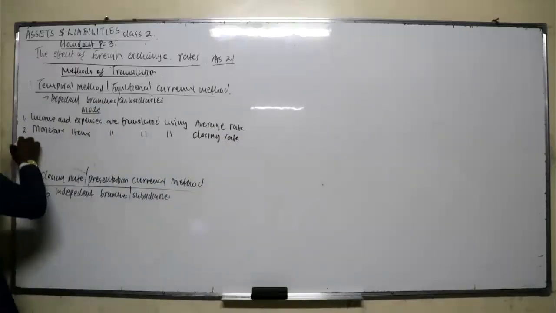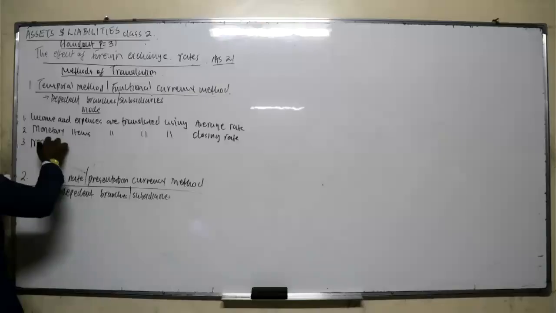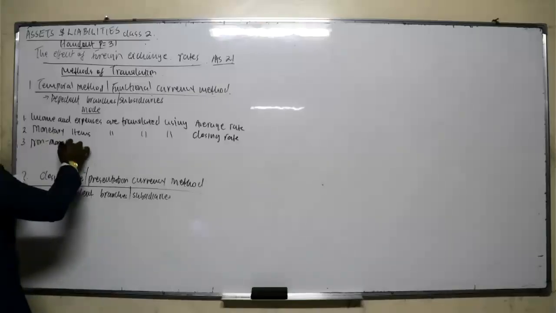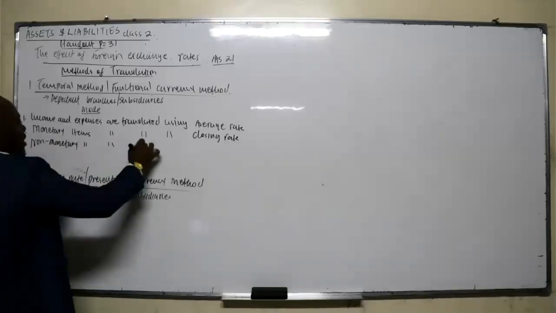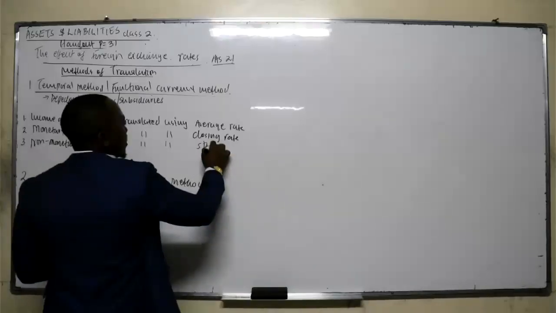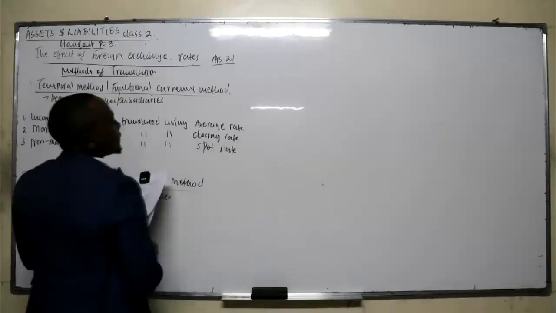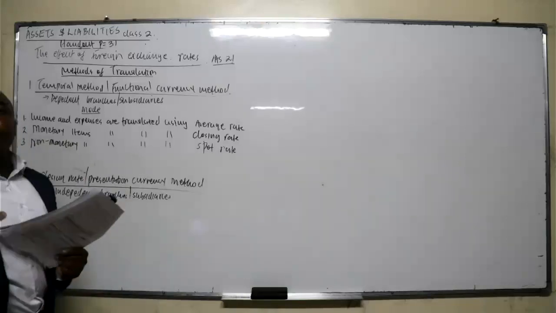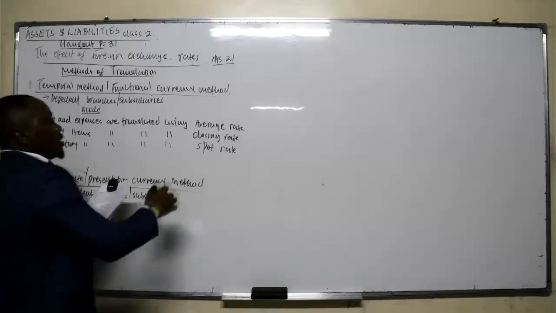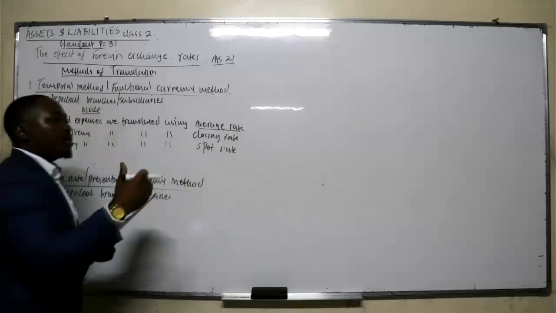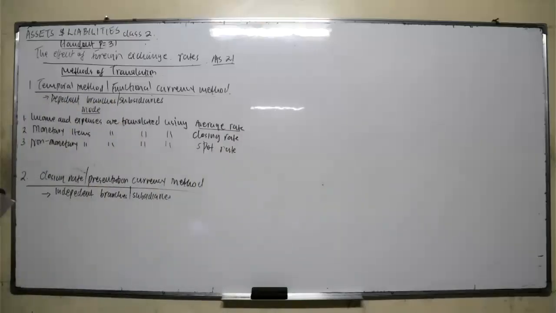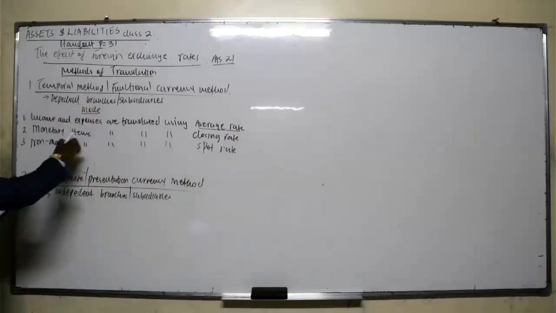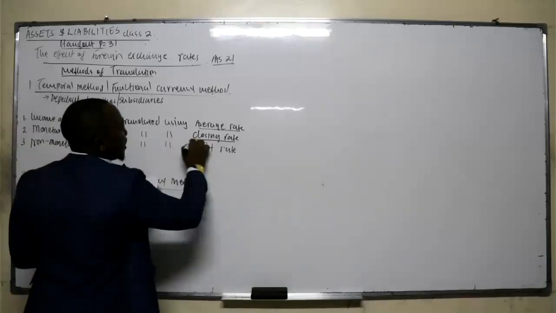And number three, non-monetary items are translated using the spot rate. So all the income and expenses, in short all the P&L items, should be translated using the average rate. How much was the average rate for the year? Then all the monetary items are translated using the closing rate.